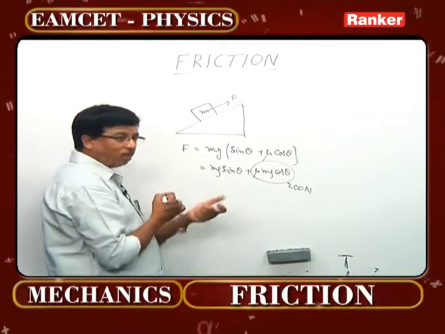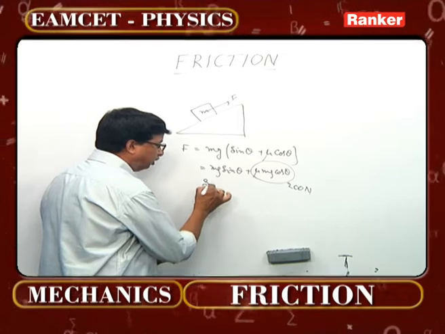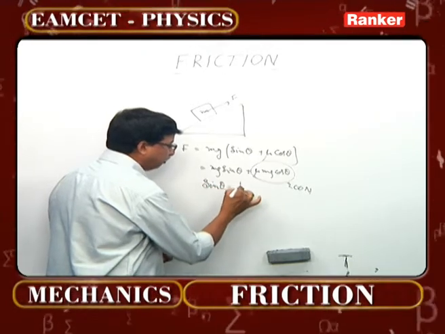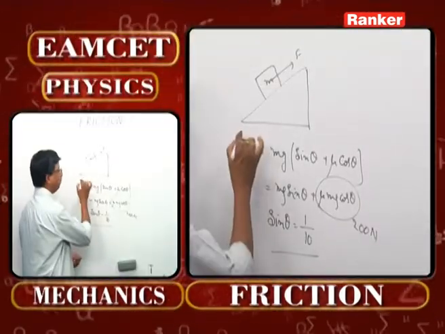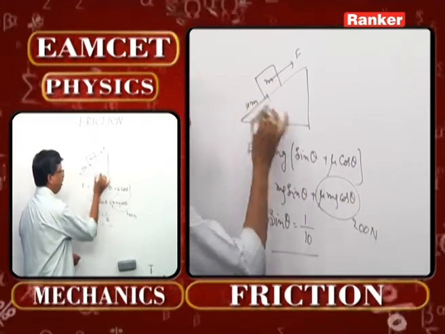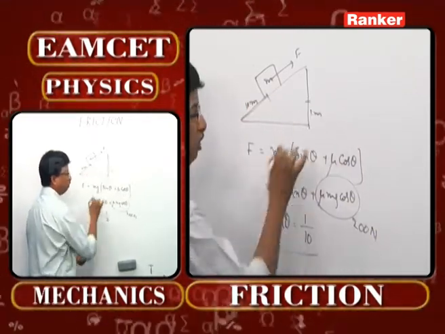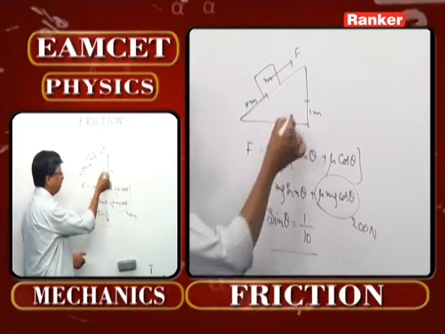But what is this logical wording here? 1 in 10. 1 in 10 in the sense what? Sine theta must be 1 by 10. That is actually the concept. 1 in 10 means what? Simply speaking, if you go this way by 10 meter, you will be raised by 1 meter over here. That is the logical concept over here. So sine theta must be 1 by 10.